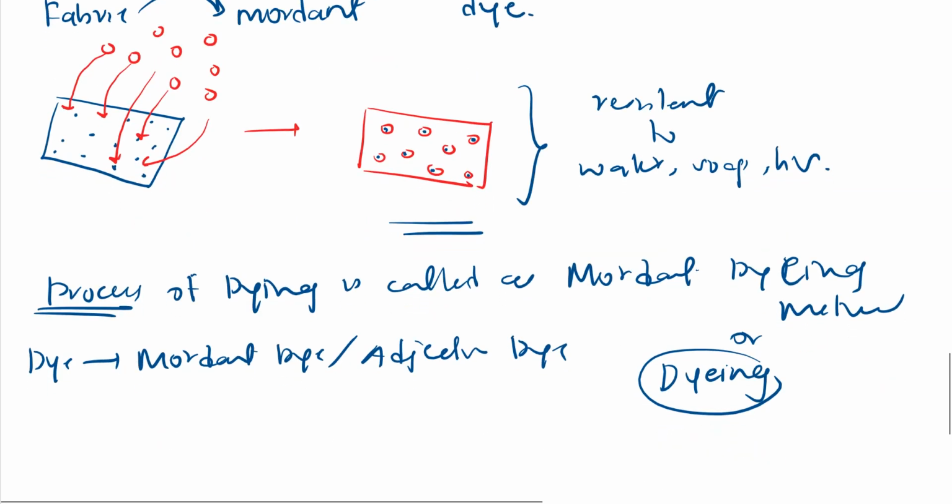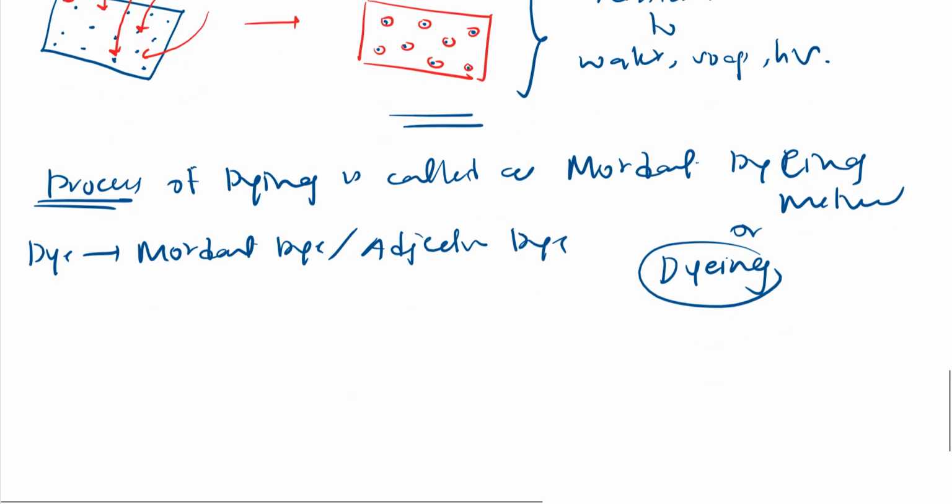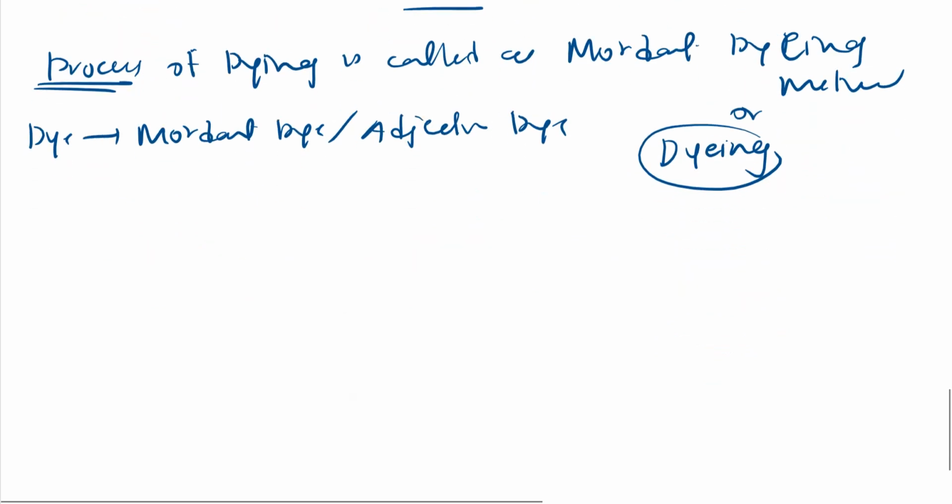So let us see what the different things are, right? Let me give you few examples here. So here, see, if my fabric is there and it is acidic, not fabric, I should not say that. Let me explain like this. See here.